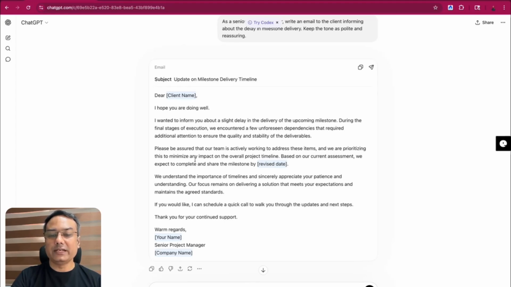And if you want to refine it, you want to make it a little more crisp or you want to detail it, give that refinement prompt like please elaborate on this point and mention that particular point, or if you want to make it crisp, then say keep it crisp and to the point. So this is how you get the better quality output out of it. Use case one, we have seen you get a very structured and clear output for writing an email. Let's understand the second use case where you are planning your tasks.